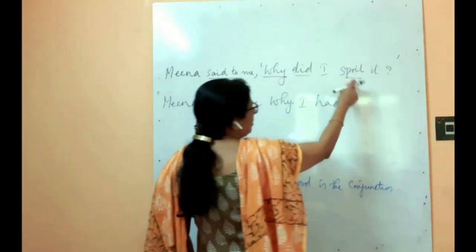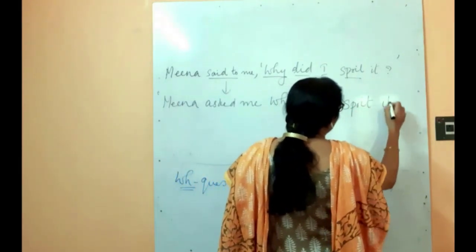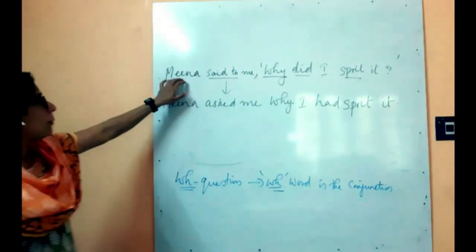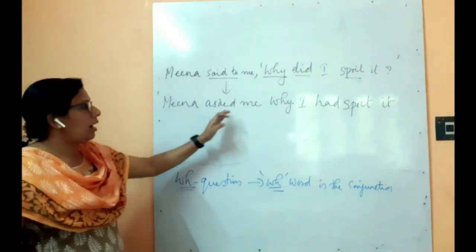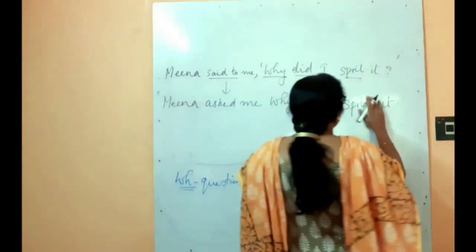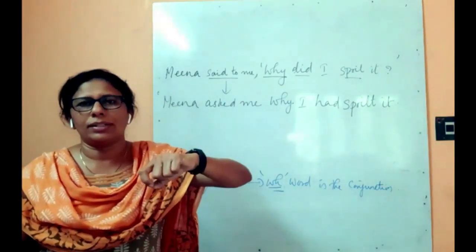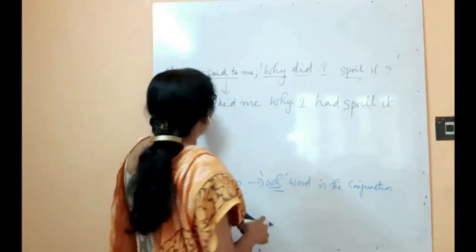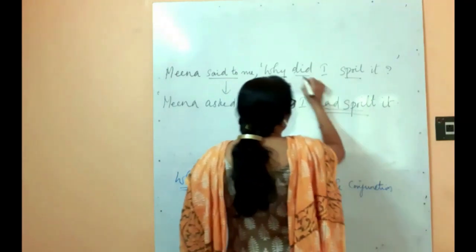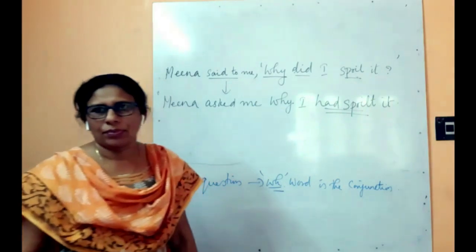Did spoil, simple past to past perfect. Meena asked me why I had spoiled it. Have you understood why I had spoiled? Did spoil means simple past tense to past perfect.